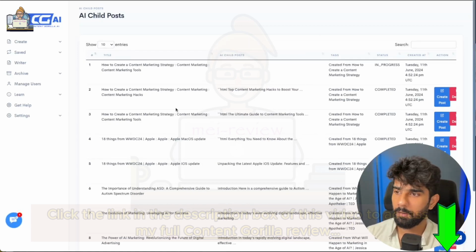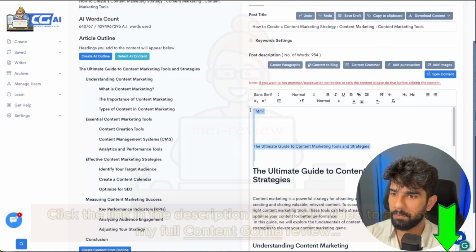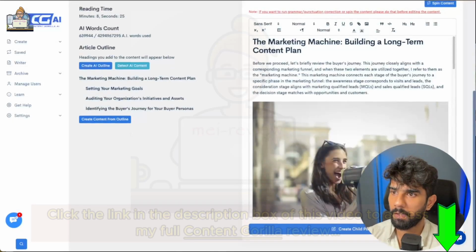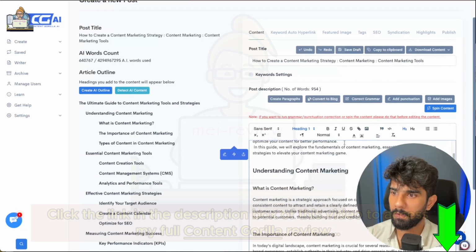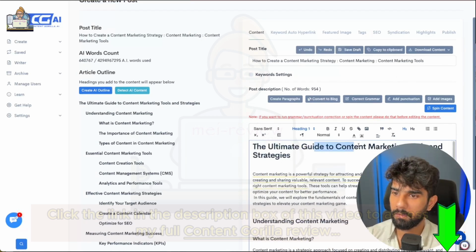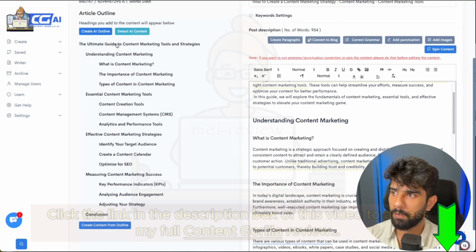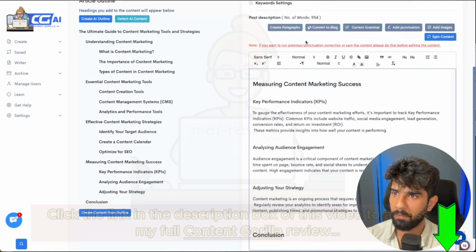Alright, as you can see, it has completed 2 of these. It's still in progress for 1, but let me quickly show you the kind of content that it has generated for me based on the original post, that is how to create a content marketing strategy. So in this one, the headline it's given me is the ultimate guide to content marketing tools and strategies. And then we have, as you can see on the left panel here, H1, H2, H3s. And it's basically a fully well laid out article of almost 1,000 words.